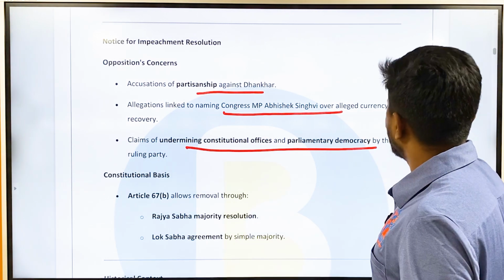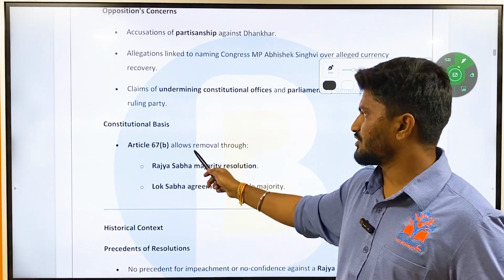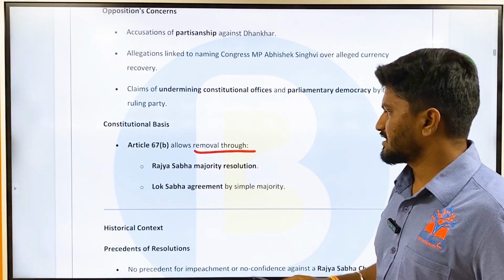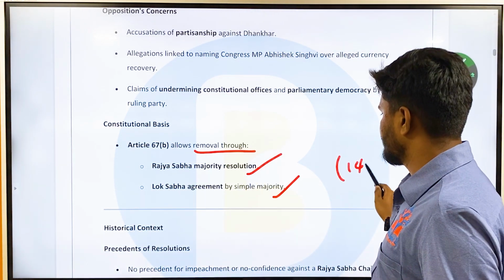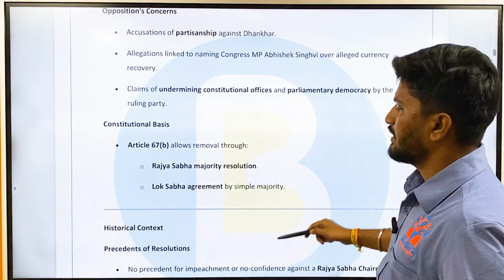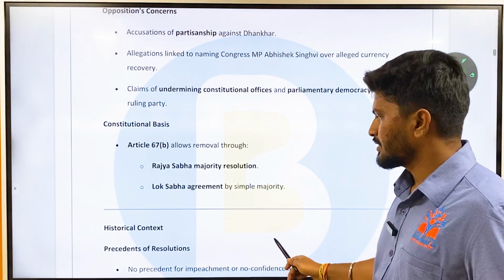And then what is the constitutional basis for removal? I already explained this. That is under Article 67 Clause B. It allows removal through a Rajya Sabha majority resolution, which is passed by Lok Sabha, with 14 days prior notice. And then historical context. Have there been any instances previously?